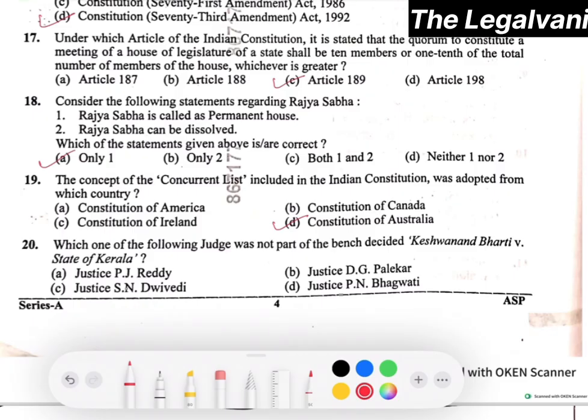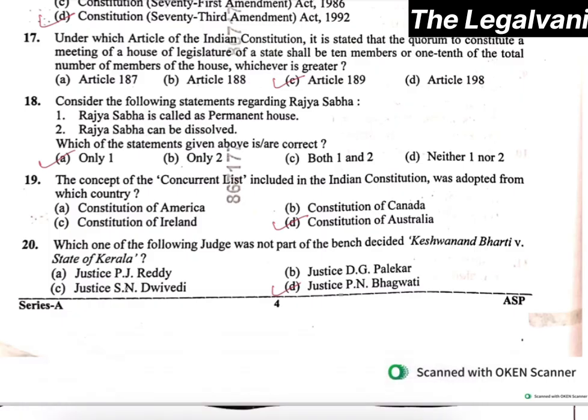Question number 20. Which one of the following judges was not part of the bench that decided Kesavananda Bharati versus State of Kerala? Here the right answer will be option number D, that is Justice P.N. Bhagwati.